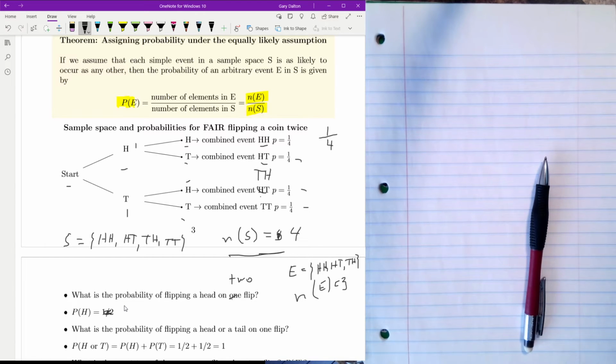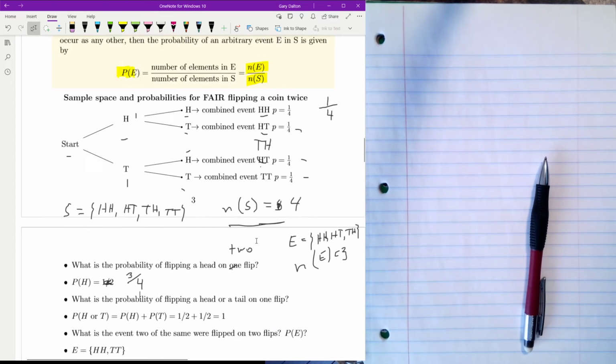So the probability of at least a head in one of the flips is 3/4. I'll rewrite these notes. This is a bad section. I'm going to continue down.